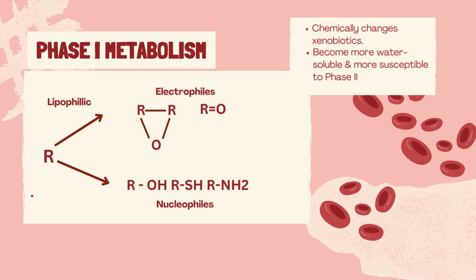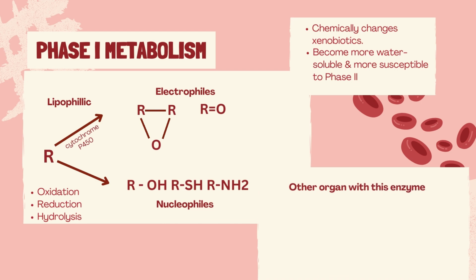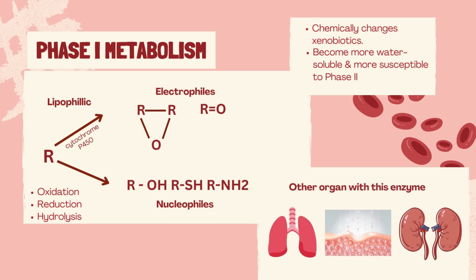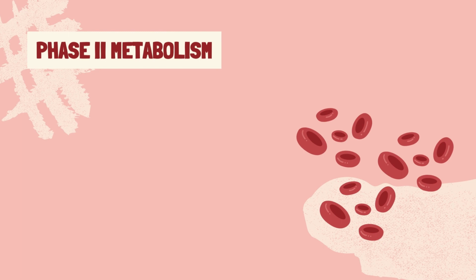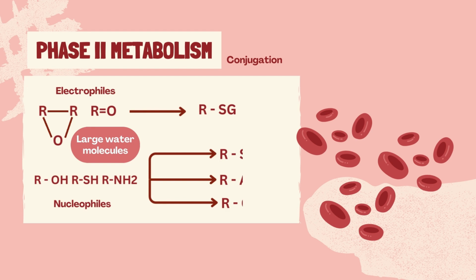Phase 1 reactions include oxidation, reduction, and hydrolysis mechanisms. These reactions are catalyzed by hepatic enzymes known as cytochrome P450 enzymes. Other organs with this enzyme are the lungs, skin, and kidney. Phase 1 metabolites can be inactive, less active, or more toxic than the parent compound. Products of Phase 1 may be excreted if polar solubility permits translocation. Phase 2 principally involves conjugation, when a large water-soluble molecule is added to either the parent xenobiotic or a Phase 1 metabolite. Common conjugates include glucuronides, glutathione, and sulfation.